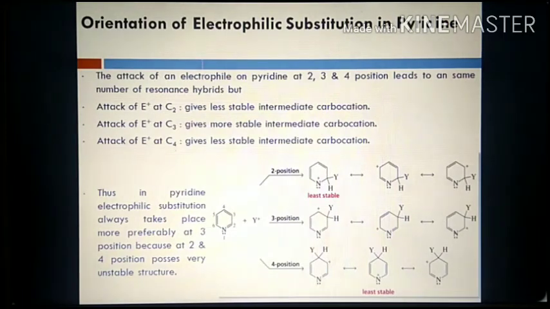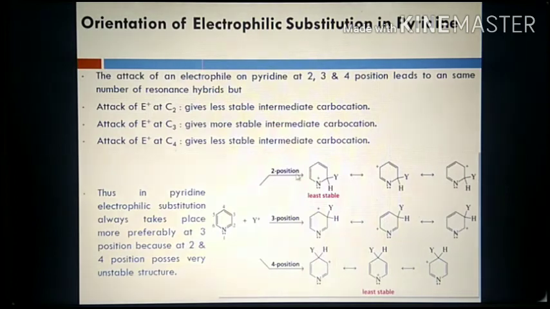Now here it is a pyridine, and the electrophile can again attack at the 2, 3 and 4 positions. Here you can see that 2 resembles 6 and 3 resembles 5, so we only have to consider the 2, 3 and 4 positions. Now the attack of the electrophile at the 2, 3 and 4 positions, let us see whether they give the same number of resonating hybrid structures or not.